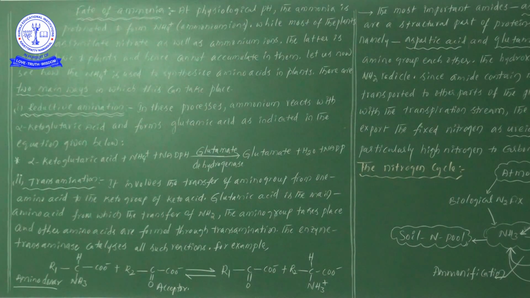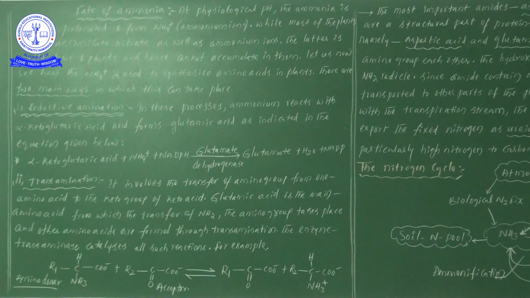Students, now in this video we are discussing the fate of ammonia. The main important points we will discuss here are, first of all, the two main ways in which ammonia is involved in the manufacturing or synthesis of amino acids, what the two main processes are, and the complete information on the fate of ammonia.